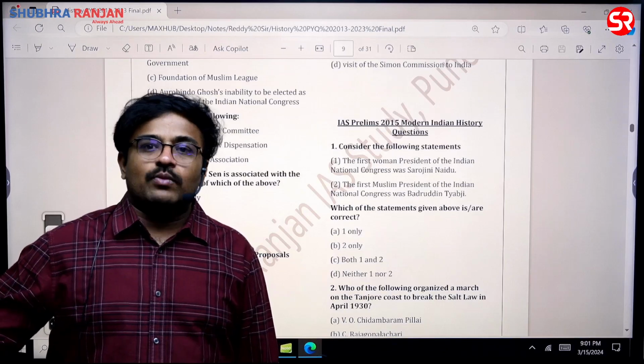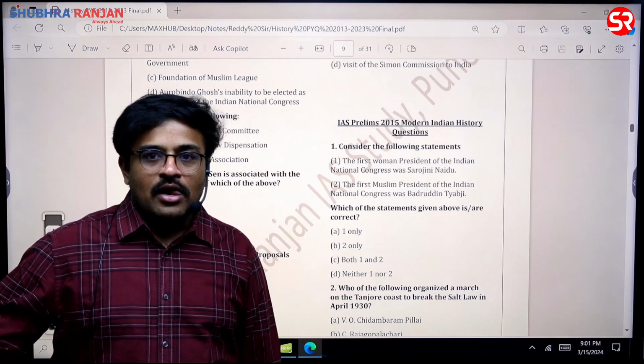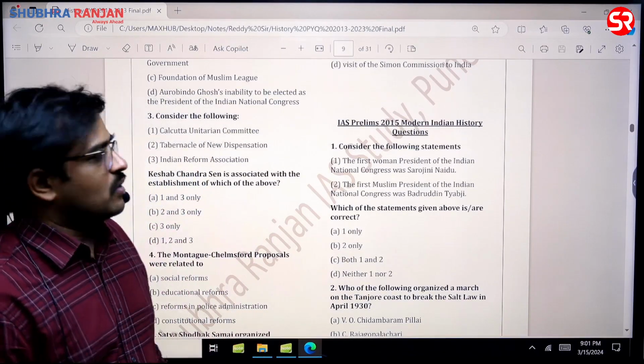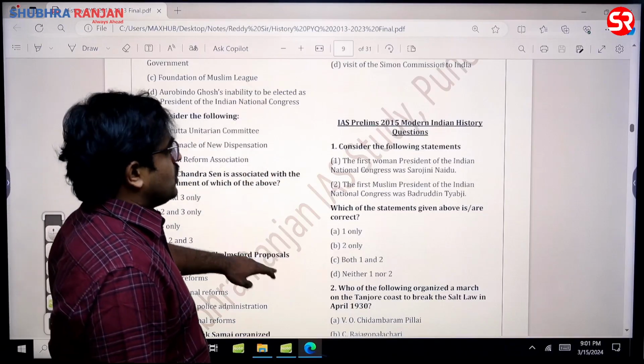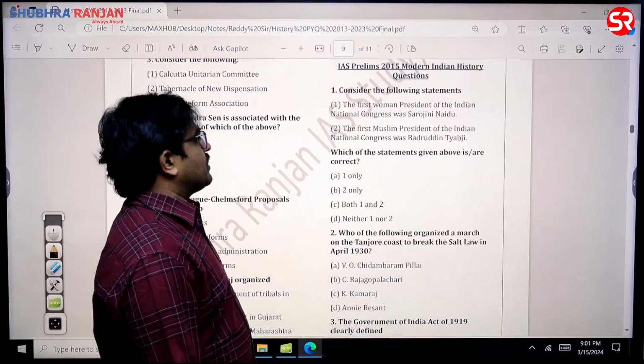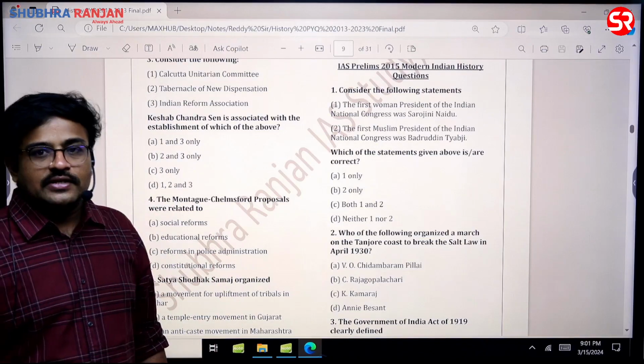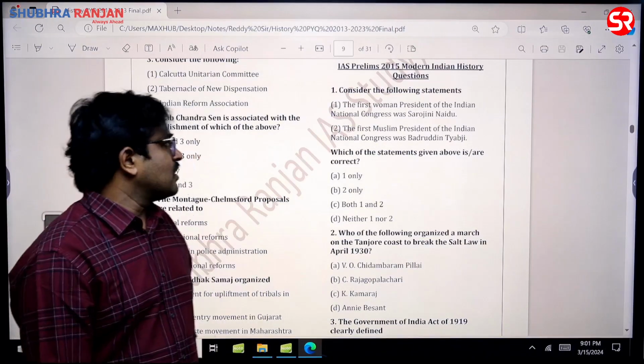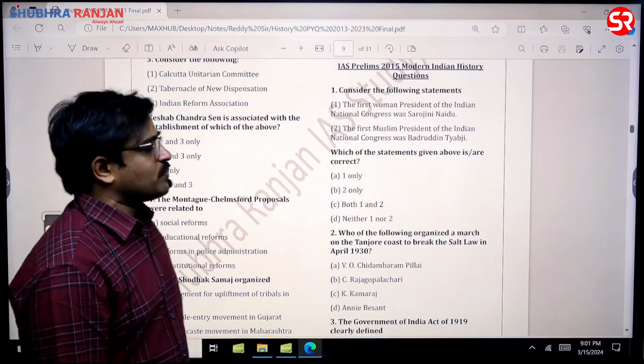Boycott as a plan was proposed first by K.K. Mitra. So this way there are some important personalities also involved here. So the answer for this question is anti-partition. The first woman president of Indian National Congress was Sarojini Naidu. That is absolutely wrong because it is Annie Besant. The first Muslim president of Indian National Congress was Badruddin Tayyabji.